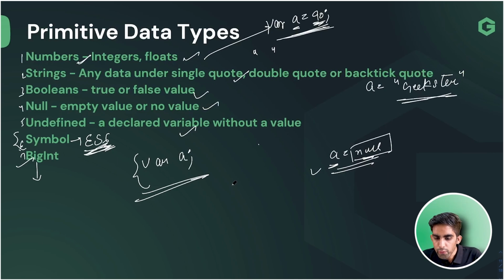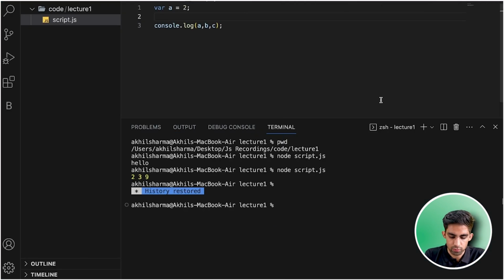So how can you check that this particular variable is of this type? For that we have an operator, typeof. Let me quickly write for you. var a is equal to a number. I'm writing var b is equal to "Hello, I am Akhil Sharma". That's it.